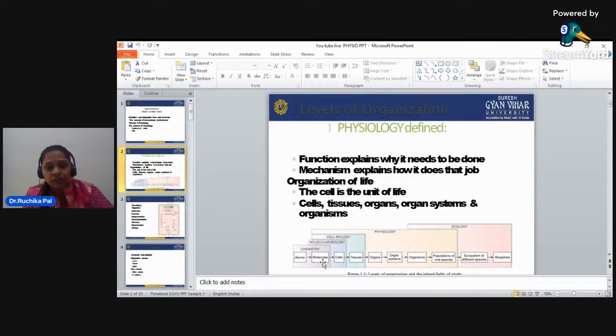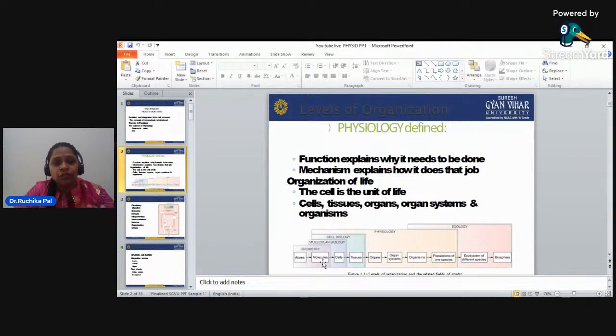Now, if we talk about molecular biology, tissues, cell biology, and physiology: cells, tissues, organs, and organ systems combine to form an organism and the population of one species. So it starts with chemistry, then molecular biology, then cell biology, and cell biology combines to make up physiological structures.